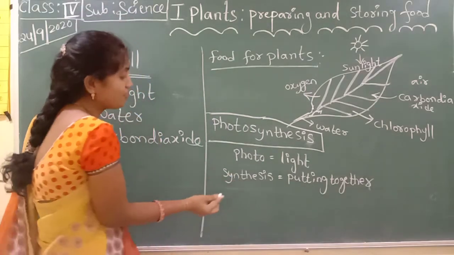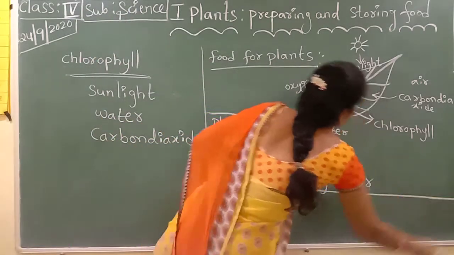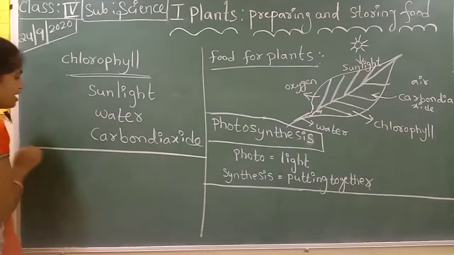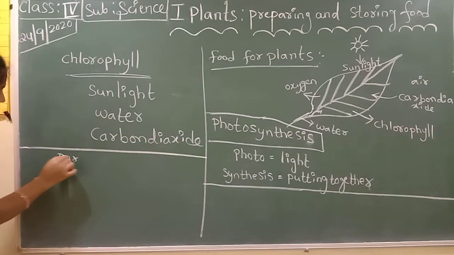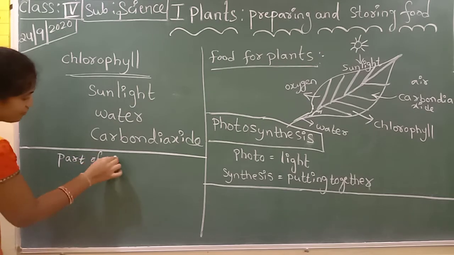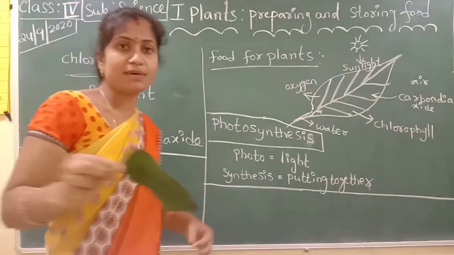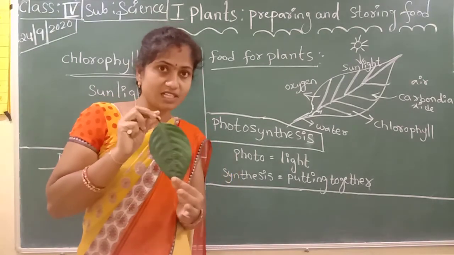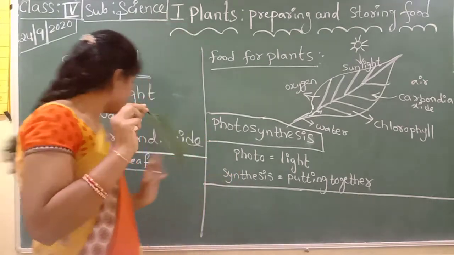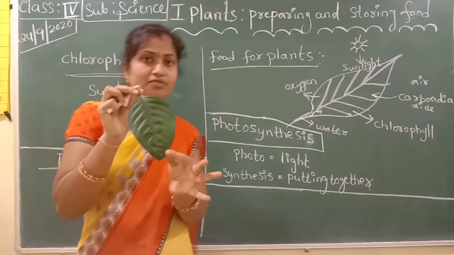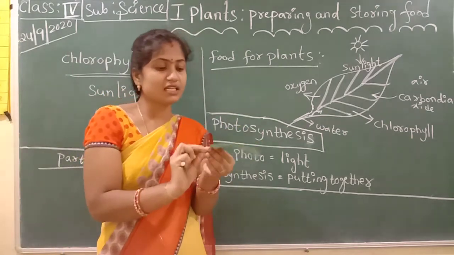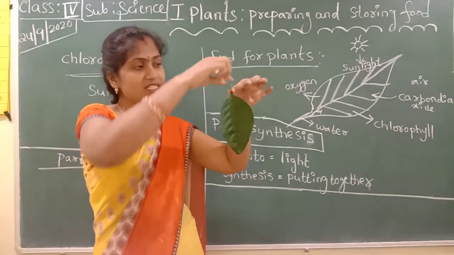Okay, next, part of a leaf. Do you observe this picture better? See children, this is a leaf. Part of a leaf. You have to observe this.